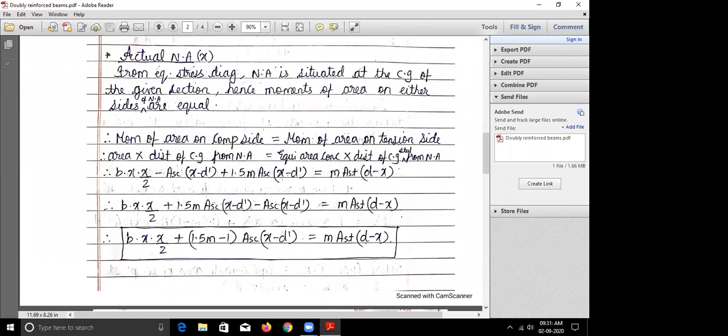Is this clear, everyone? This derivation is not asked in the examination, but I'm explaining how the equations have been derived. We can directly start with the numericals, but it is better that you know the equations, how they have been derived, and then we'll start with the numericals. Is that clear, everyone? You can reply by unmuting yourself whenever I'm asking you something so that we can proceed.